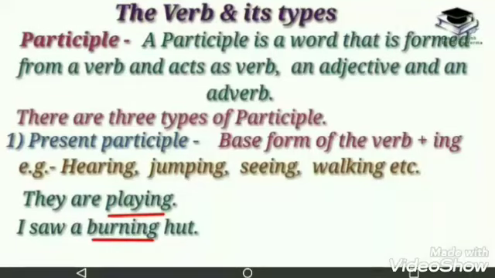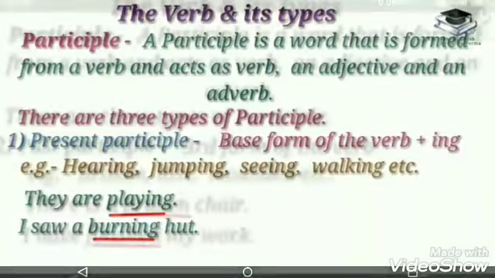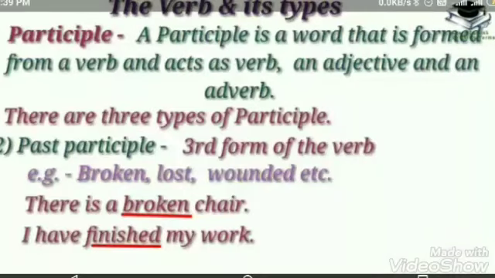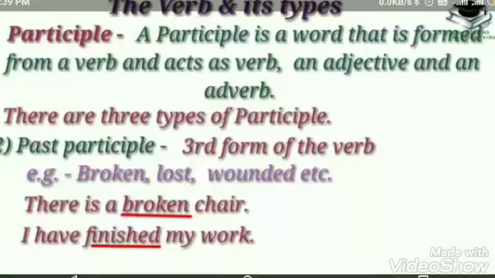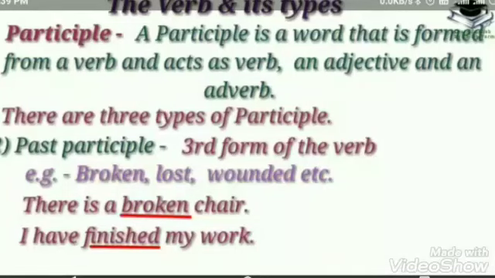So students, today we have seen that there are three types of participles, and now we will see the examples of these participles. The first, present participle, that is the base form of the verb plus -ing.